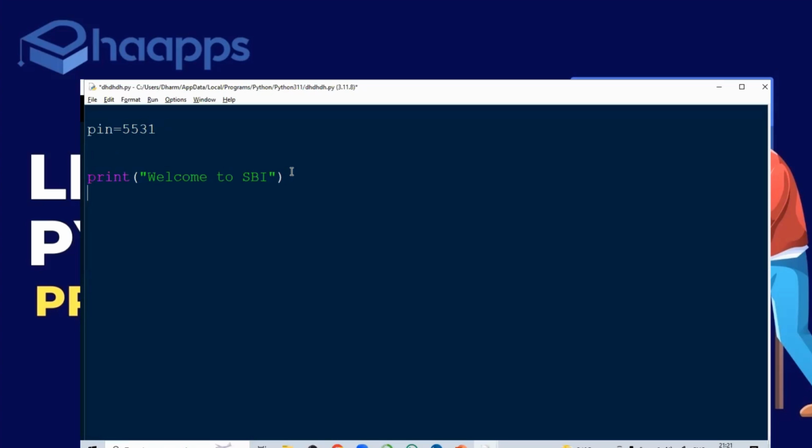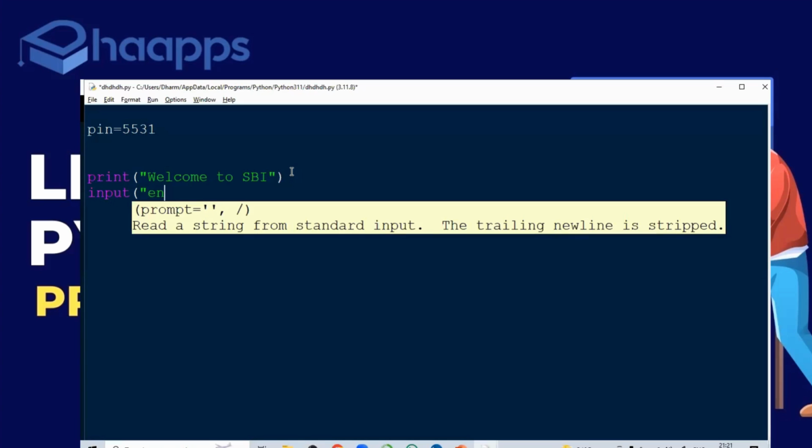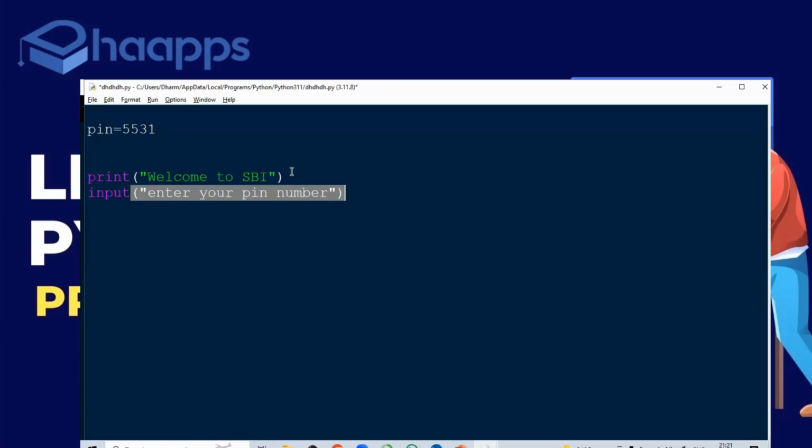Okay, so now as soon as you enter, welcome to SBI, it has to put the card inside. Immediately, it will ask you to enter your PIN number. That PIN number, whatever you are entering, you are taking it from the keyboard, so we will enter manually, right? To read the data from the keyboard, I told you already, day before yesterday, you have something called the input function. Enter your PIN number.